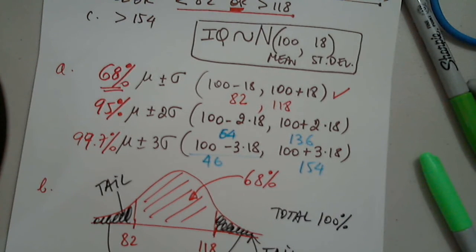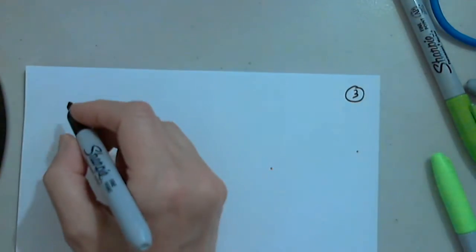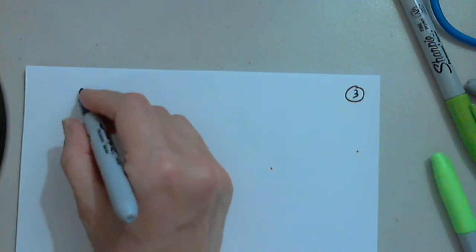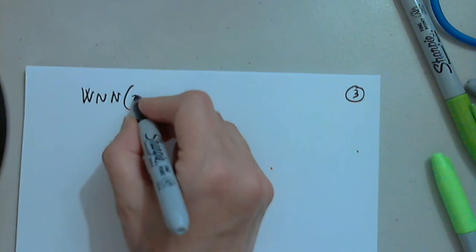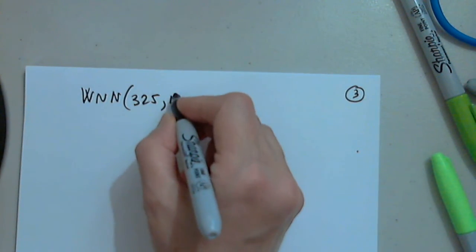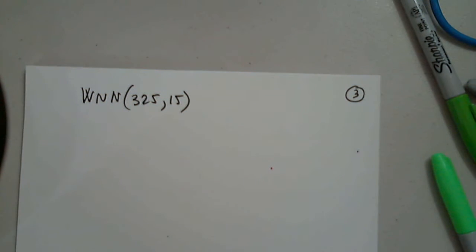Okay. The weight of an organ in adult males has a bell-shaped distribution with the mean of this and the standard deviation. So I stop there, and I take my notes. That's the first thing I write. I write that the weight appears to be normal with a mean 325 and the standard deviation 15. Use the empirical rule to determine the following. About 95% of organs will be between what weights?